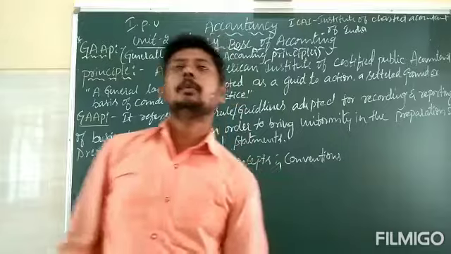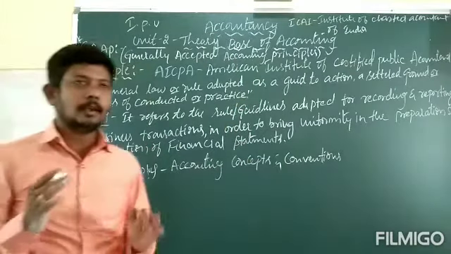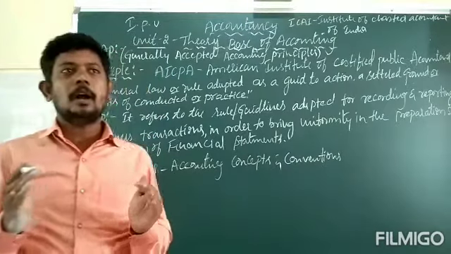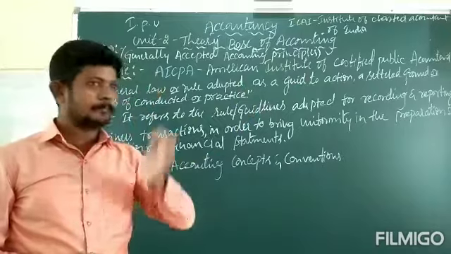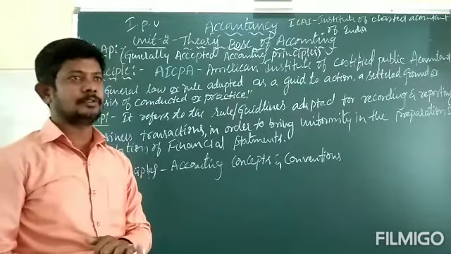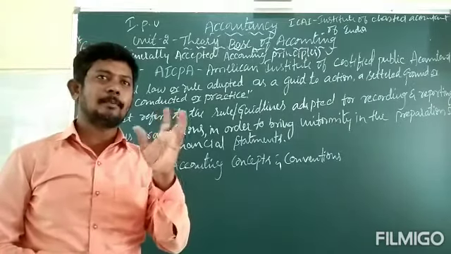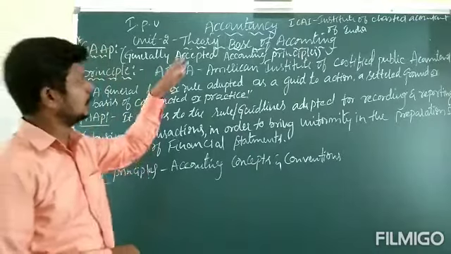So in this video, we have to concentrate on certain theoretical information of accounting. What theory? Certain principles, procedures, postulates, accounting concepts, GAAP, Generally Accepted Accounting Principles. About those terms we can discuss.